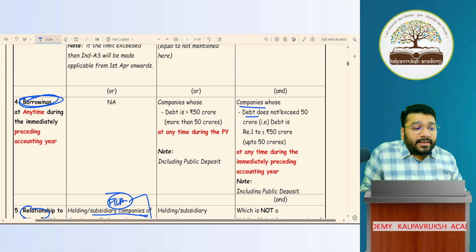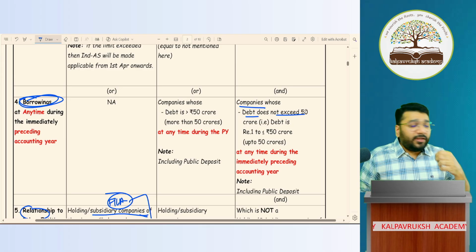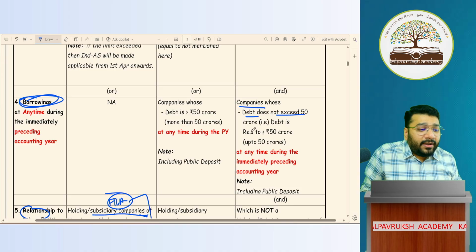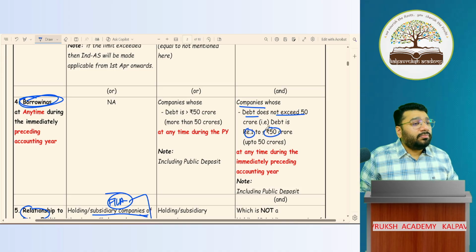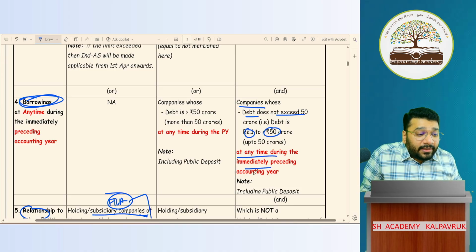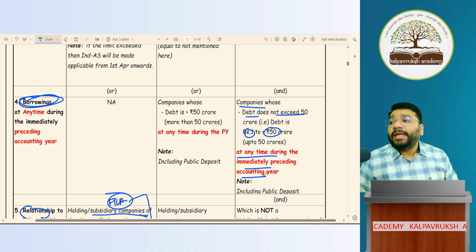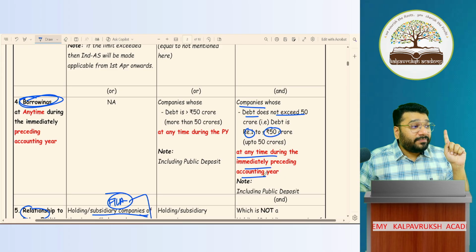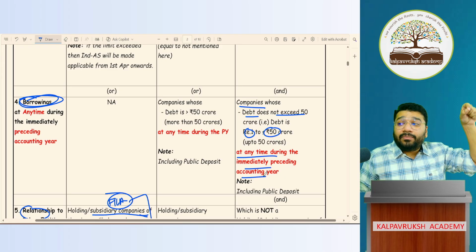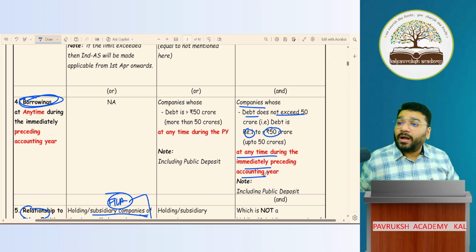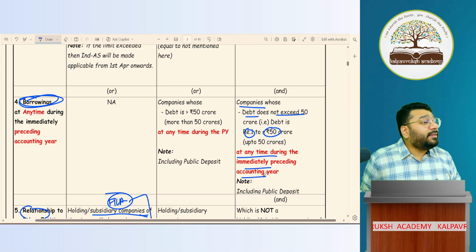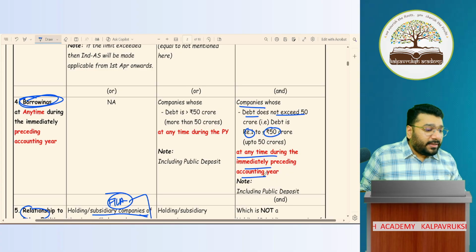Companies whose debt does not exceed 50 crore. Means what? If my debt borrowing is somewhere between 1 crore up to 50 crore, at any time during the immediately preceding accounting year, it's not on the last day of the financial year. It is at any time during the immediately preceding accounting year.